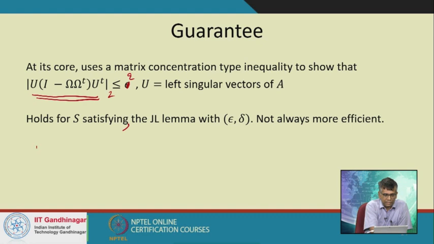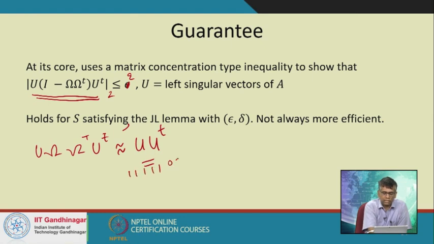What it means is that U omega transpose U transpose is more or less similar to U transpose. Remember that U transpose is a projection matrix, so it has a set of singular values 1 and then 0. It has d singular values that are 1 and everything else is 0. So it's an n by n projection matrix, and this is again an n by n projection matrix, but of much smaller rank, of rank S.